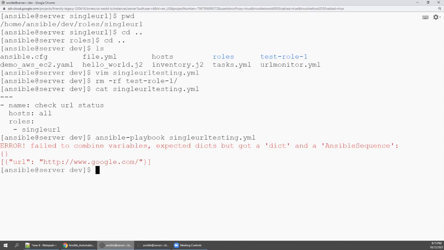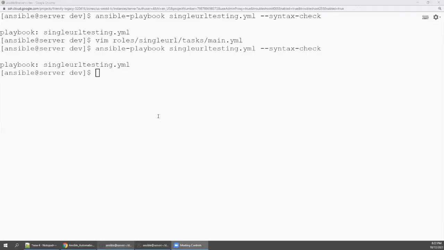Okay, so there is one typo mistake we made, which you need to correct. So go to roles, single URL, and it's clearly saying the URL combine variables, right? So there is a typo mistake.